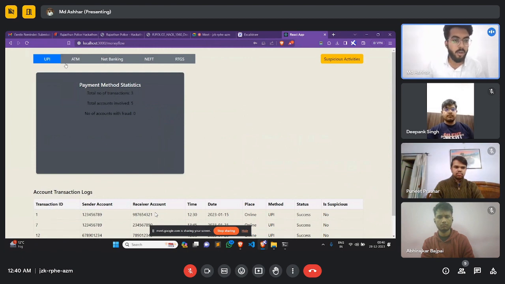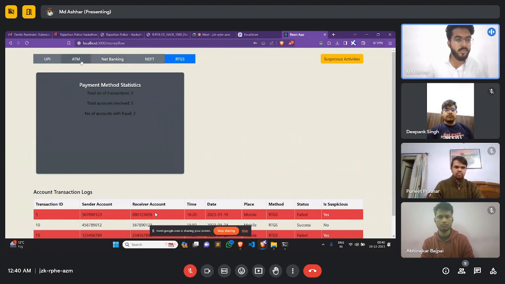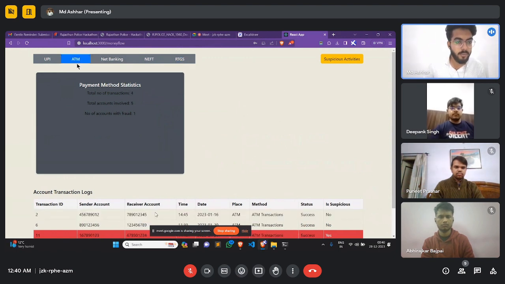Over here, we're having various options of various payment methods. First, let's suppose we have taken ATM for the purpose. We're still working on the graph section, so that's why the graph section is not made yet.